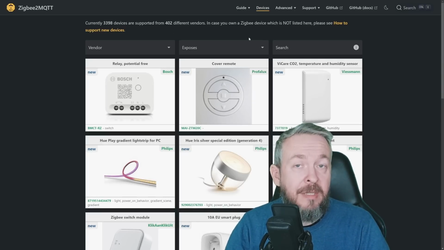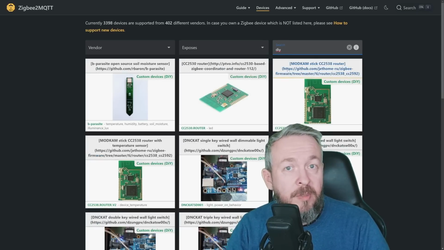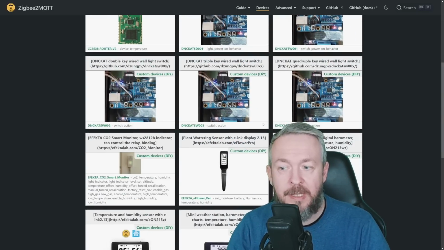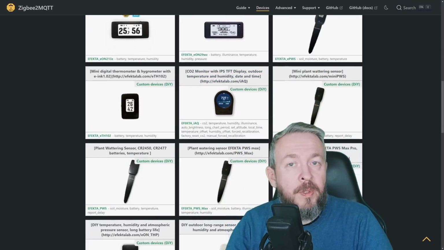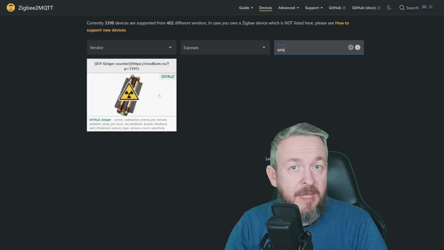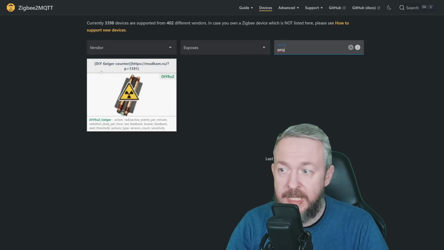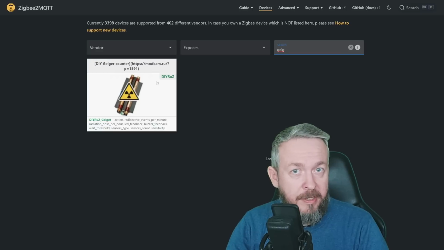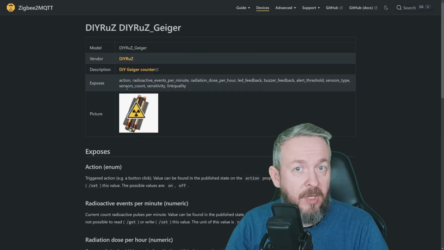I think that currently there is no vendor producing any Zigbee device that is not already in this database. But also, for example, some DIY or community projects are also listed here and can be used with Zigbee to MQTT, but they are probably not supported directly with the ZHA. For example, one of the DIY devices that I'm using and I've created a video on is this DIY Geiger-Müller counter, the Zigbee version, and it's also available and supported in ZigBee2MQTT.